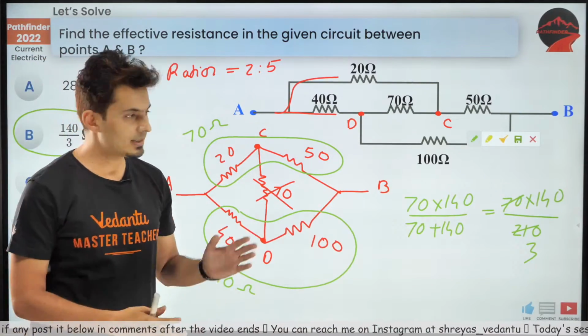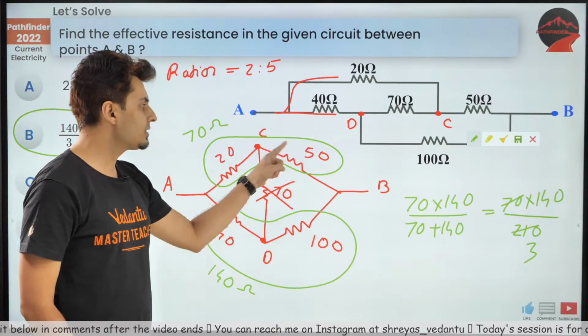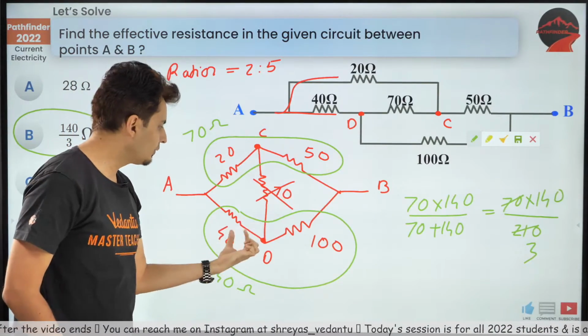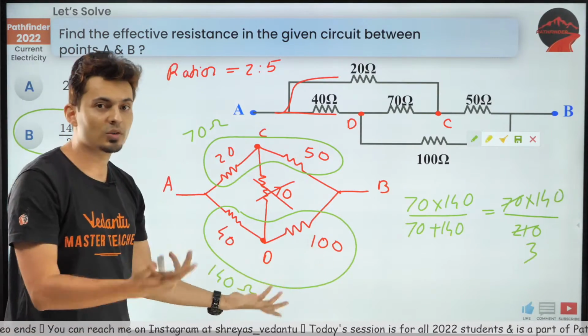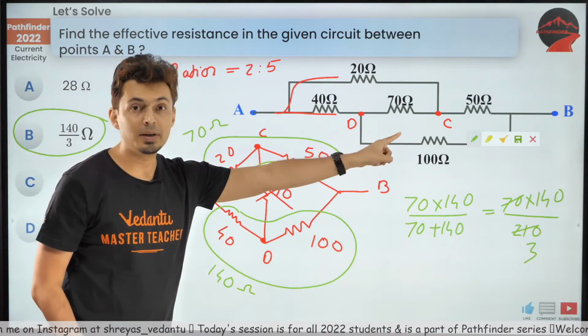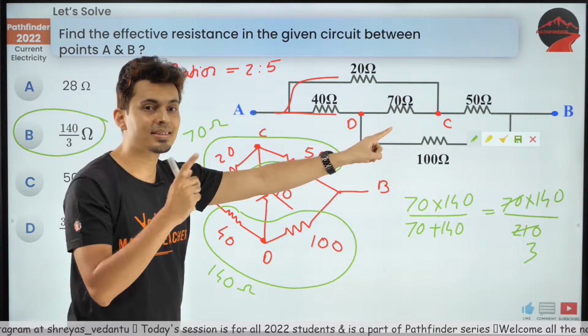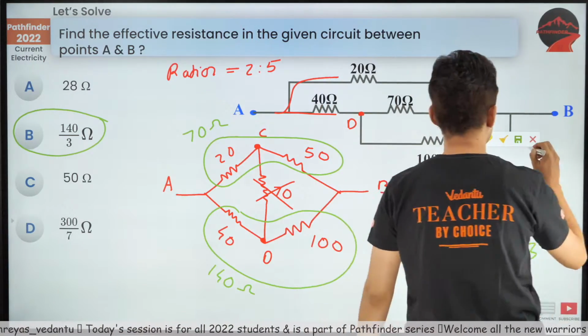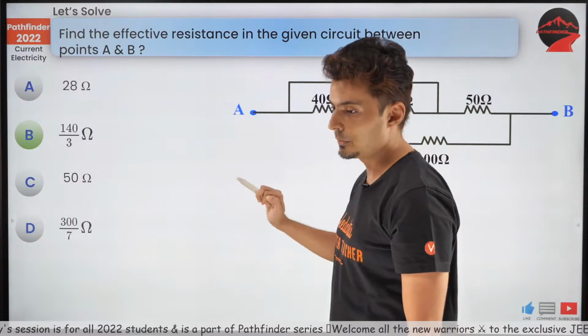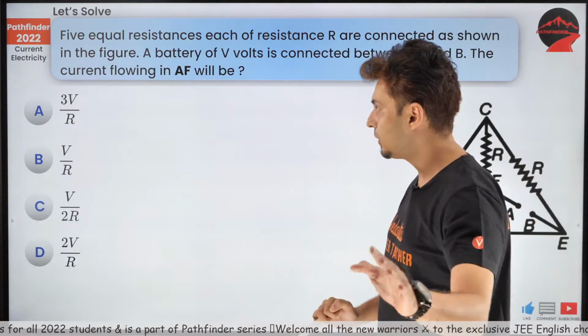Yes, Vemula, it is a balanced Wheatstone's bridge. You can see 20:50, the ratio is 2:5. Even 40:100 is also 2:5. Hence, it's a balanced Wheatstone's bridge. That's why I'm ignoring that 70 ohm. This was a question based on disguised form. So that's the answer, as you can see on your screens. Beautiful, a lot of you got it right.